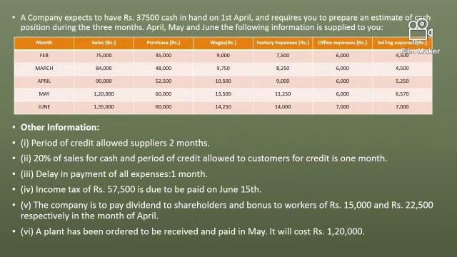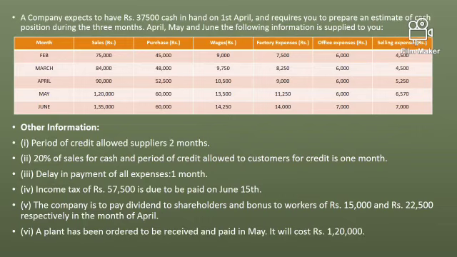Now to prepare this cash budget, it is very important to understand the other information, because based on this other information our job is to prepare the cash budget. First is credit allowed by suppliers, 2 months. The interpretation of this is that whatever purchase we are making, we are going to make the payment after 2 months. So let's say we purchase material in the month of February, the payment would be made in the month of April. Whatever we purchase in March, the payment would be made in May, and so on.